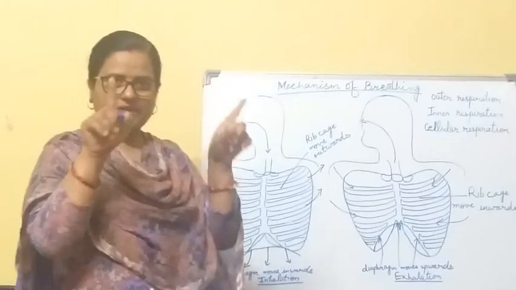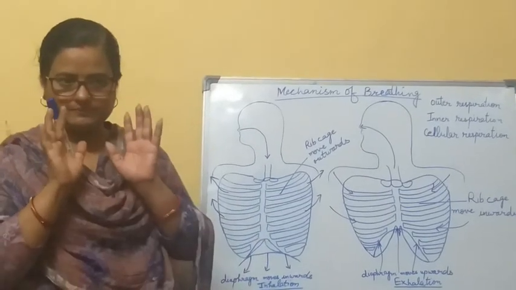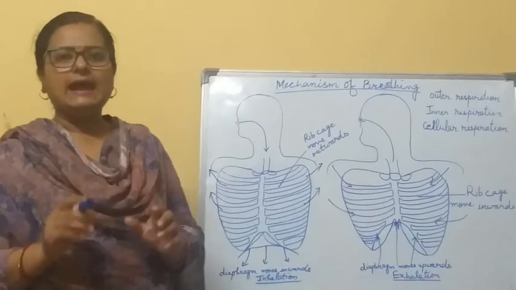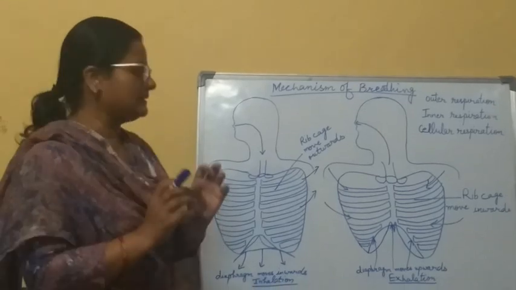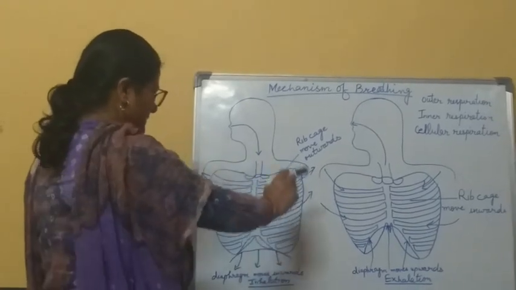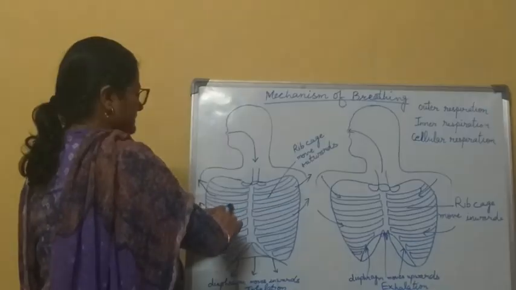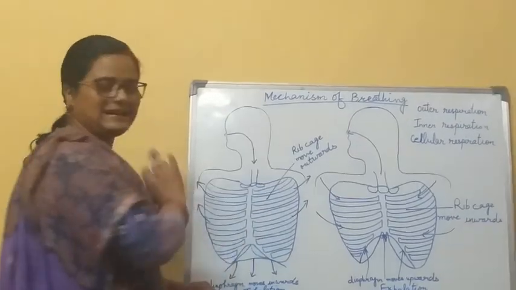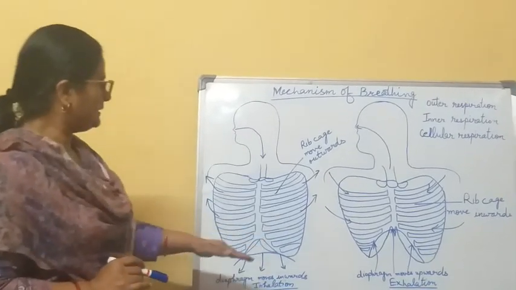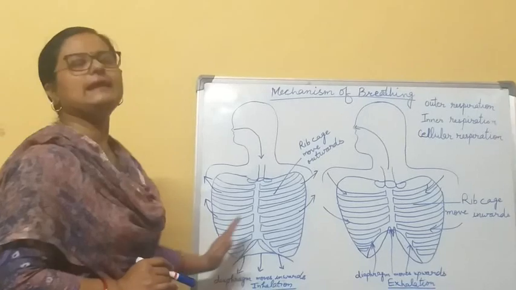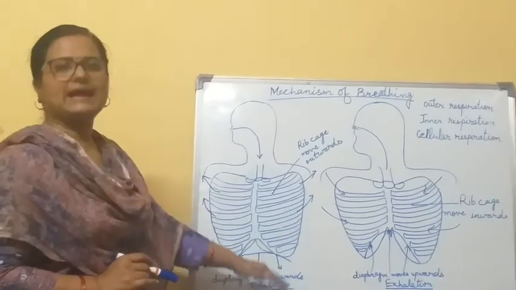The rib cage is the framework of bones placed in the chest cavity, and it encloses the very delicate organ, the lungs, within it. This is the chest cavity, this is the rib cage, and inside the rib cage the lungs are situated. And beneath the rib cage is the muscular sheet called the diaphragm.